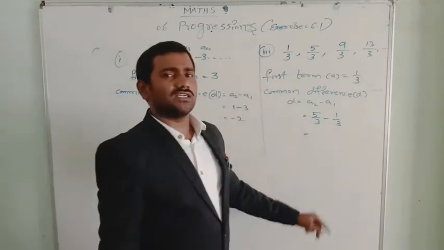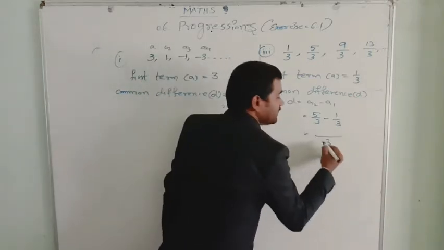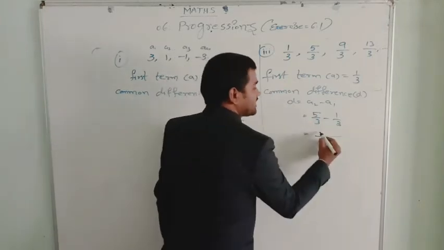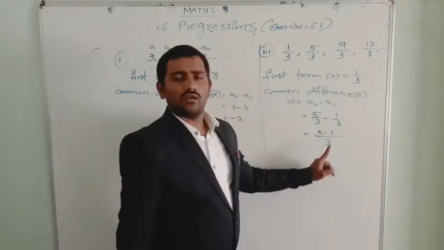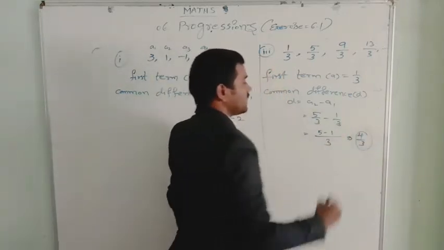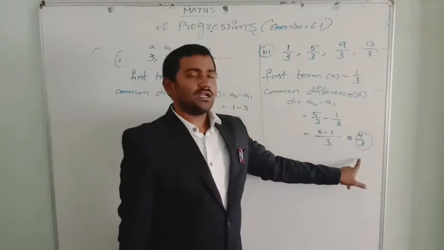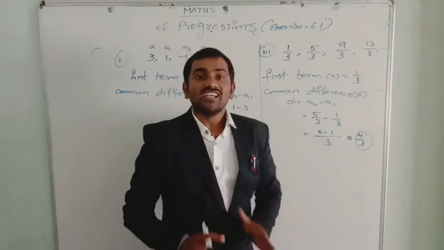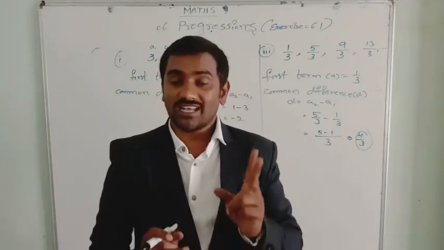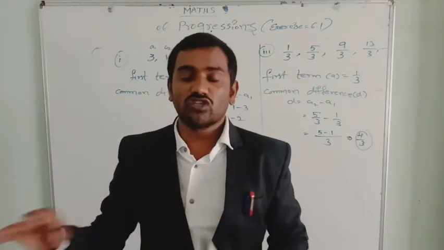These are like fractions. So write the same denominator, and write the numerator as 5 minus 1, that equals 4. 4 by 3. We got the first term 1 by 3 and common difference is 4 by 3. In this way, the next two questions you do it, the second one and fourth one from this bit.